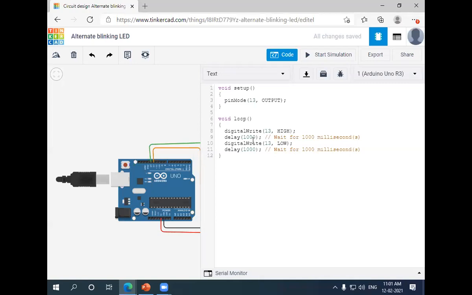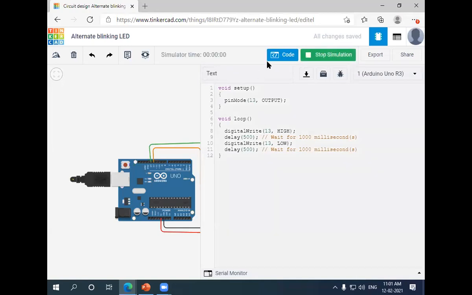Here, if I wish to change the delay, for example, I'm giving 500. Then I stop and start the simulation again.